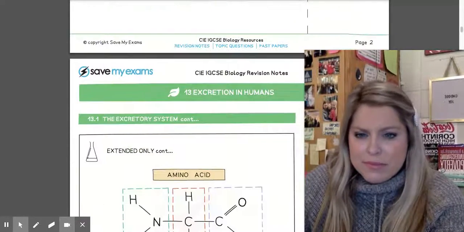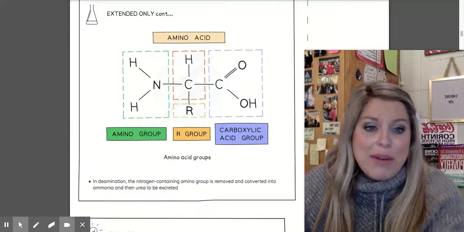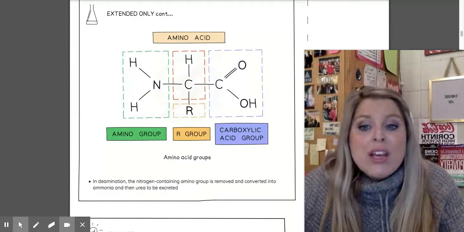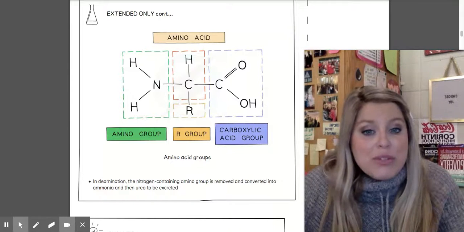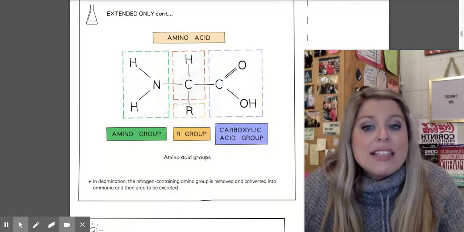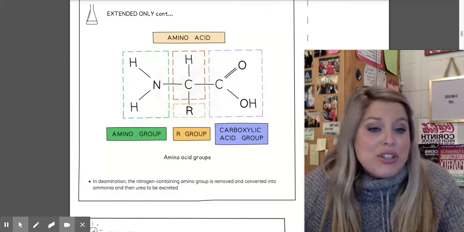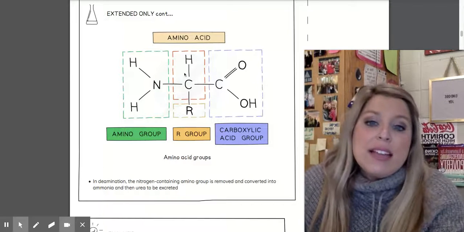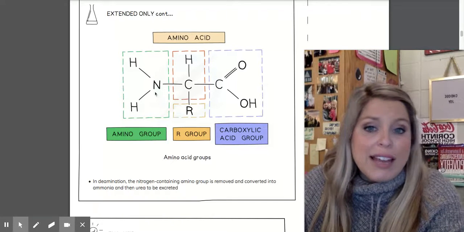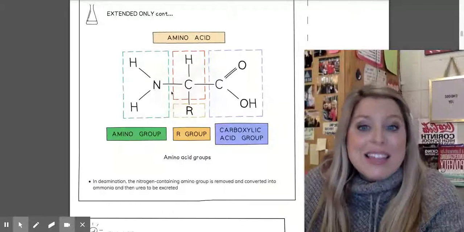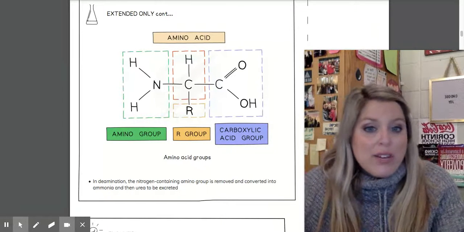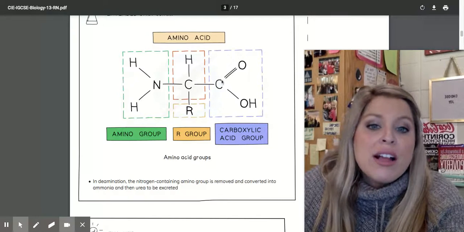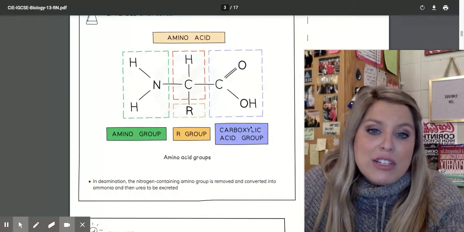Okay? Now, this is a view of an amino acid, so just a small recap. So for deamination, the nitrogen-containing amino acid group is removed and converted into that ammonia that's then turned into urea to be excreted by the kidney. So you have your amino group with that nitrogenous base. This is what makes a protein different than, let's say, a carbohydrate or a lipid. And then you'll have your carboxylic acid group, okay?